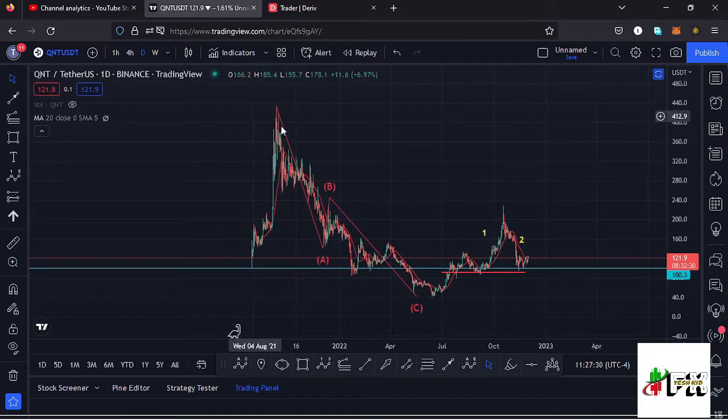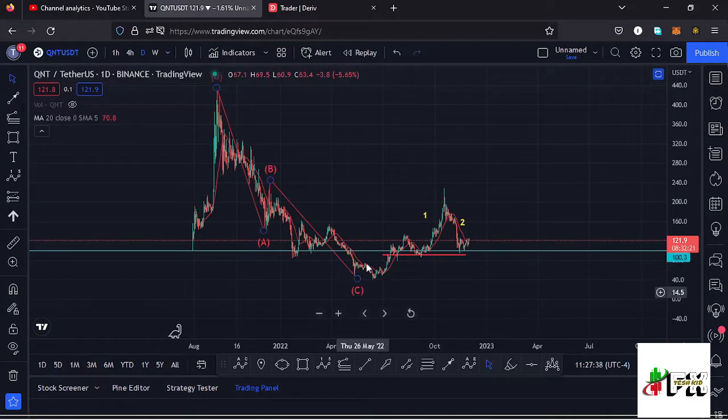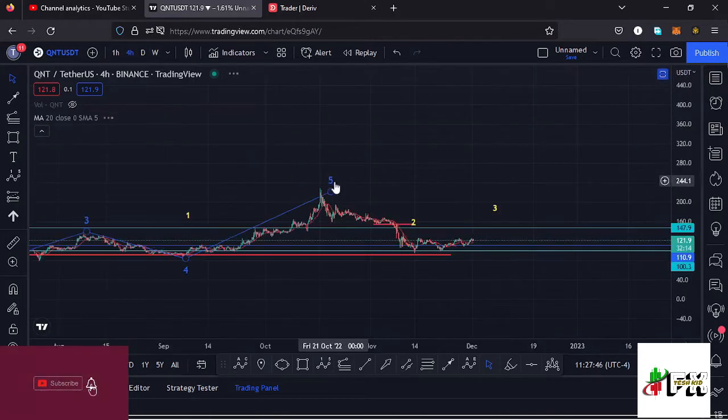Allow me to kickstart the video by giving a brief of what has been happening here. Here on the daily chart you can see from the all-time high we have been seeing lower prices in this massive ABC corrective movement, which took us back to around the $40.1 mark. After seeing that low, Qaunt has been obeying the EBOOK structures to the upper side. Jumping to this 4-hour chart so that you can see that better.